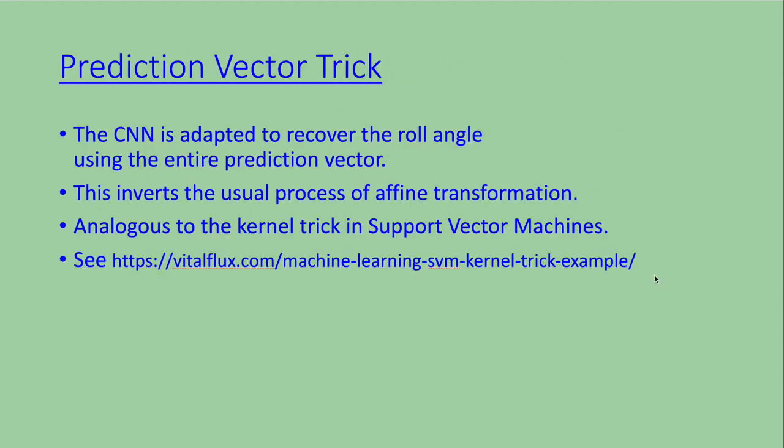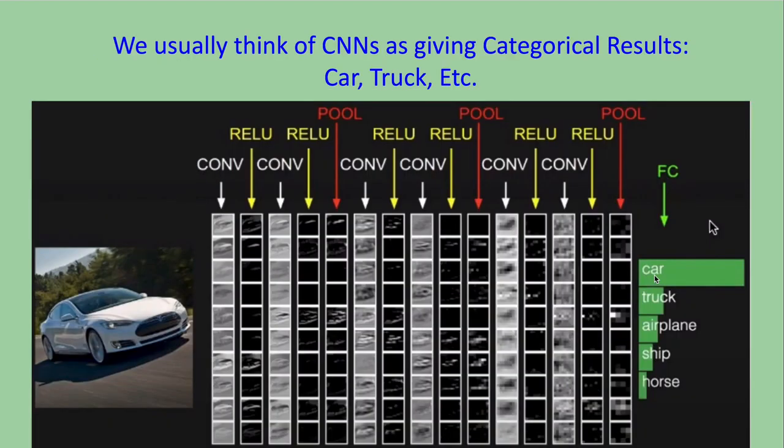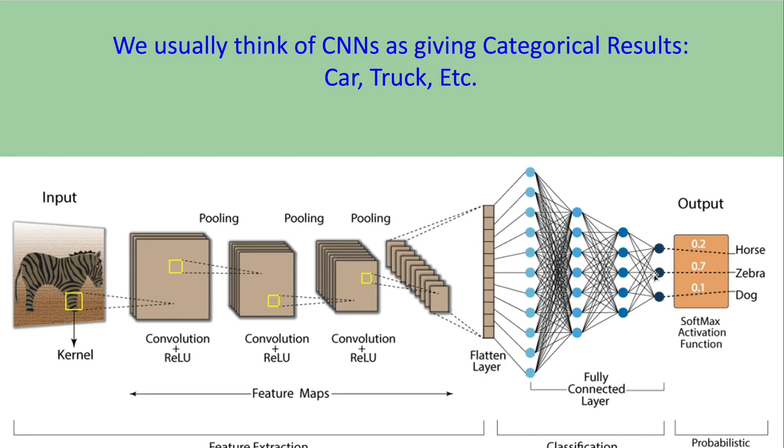This artificial interpolation is done by what I call a prediction vector trick. The CNN is adapted to recover the roll angle using the entire prediction vector. This inverts the usual process of affine transformation. It's analogous to the kernel trick in support vector machines. The kernel trick of SVM is to convert the dot product of the support vectors to the dot product of the mapping function. Now, we usually think of CNNs as giving categorical results: car, truck, airplane, or horse, zebra, dog, and cat.